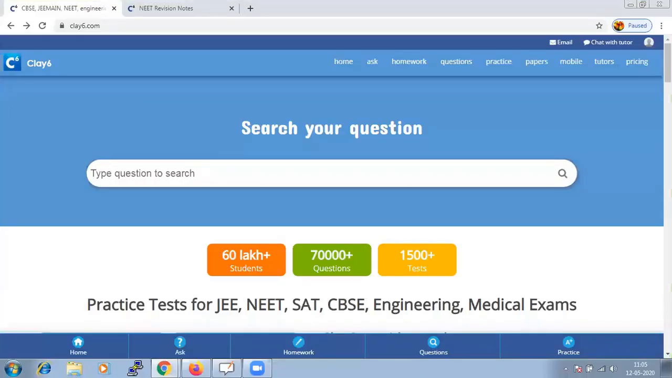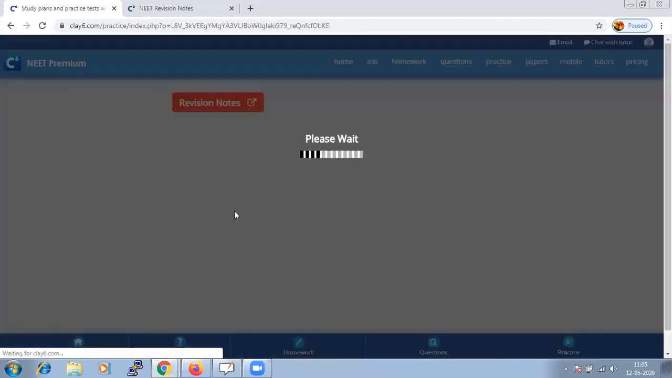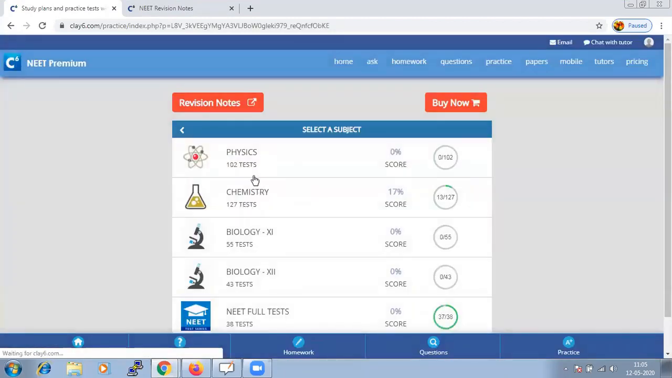Covering the chapter Chemical Bonding and Molecular Structure. Briefly, let me run you through how to access the revision notes and tests on the Clay6 website. If you go to clay6.com and click on practice, and since we are dealing here with NEET Premium, click on NEET Premium, and NEET Premium has 4 test series,